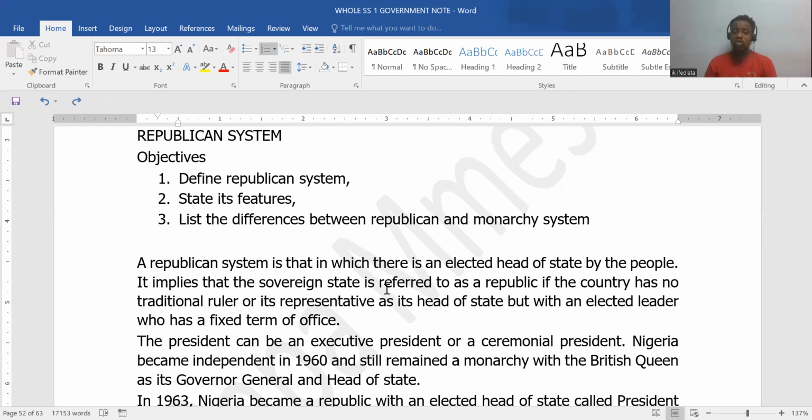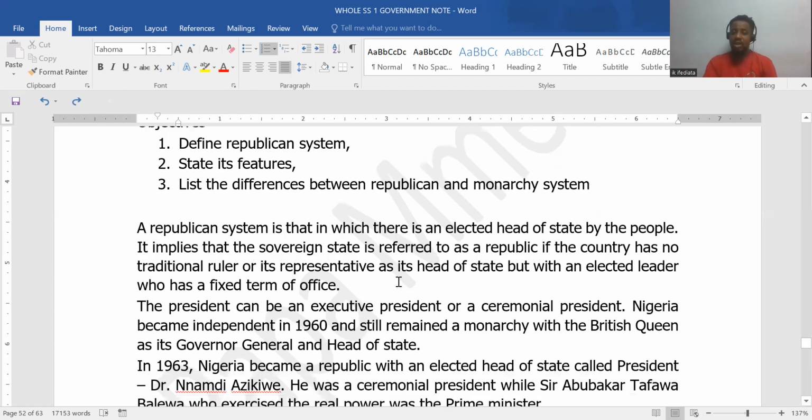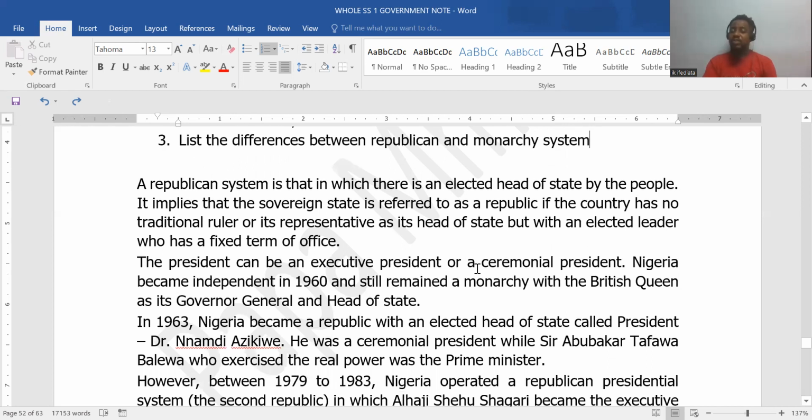So a state is considered a republic if its head of state and head of government, as the case may be, is elected by the people and he or she has a fixed term of office. The president can be either an executive or a ceremonial president. Nigeria gained its independence in 1960, but don't forget, as at that 1960, the Queen of England was still the head of state, while Tafawa Balewa was the head of government.